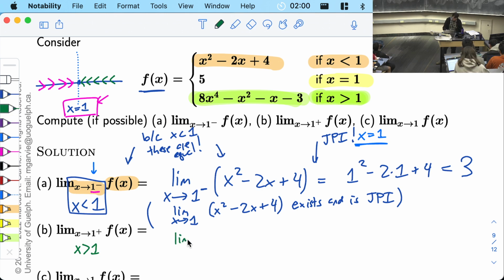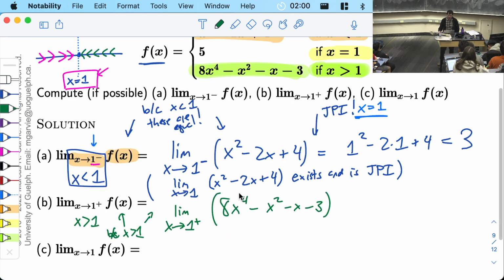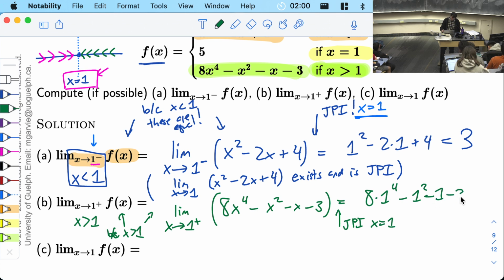So this limit is the limit as x goes to 1 plus of 8x to the 4 minus x squared minus x minus 3. And that is an important step because x is bigger than 1. Because x is bigger than 1, I can replace f with that nice formula. And now I can just plug in. Same exact reasoning as before. I can just plug in x equals 1 to get 8 times 1 to the 4 minus 1 squared minus 1 minus 3. 8 minus 1 minus 1 minus 3, that is 3.